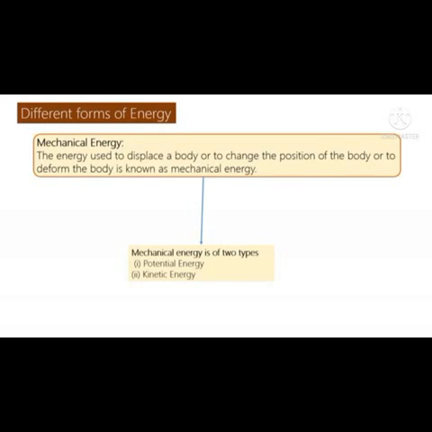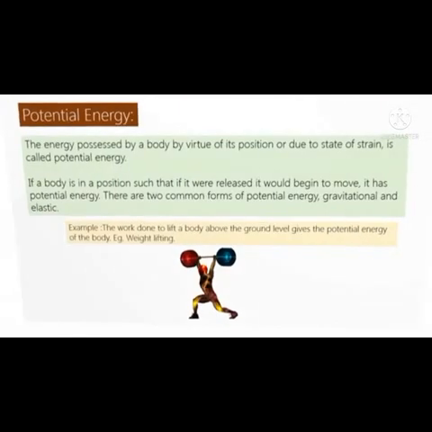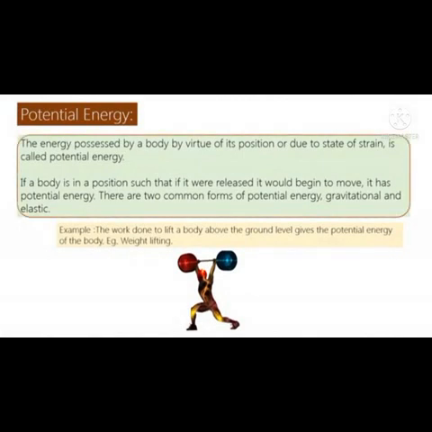The energy used to displace a body or to change the position of the body or to deform the body is known as mechanical energy. Mechanical energy is again classified into two more types of energy, commonly known as potential and kinetic energy.